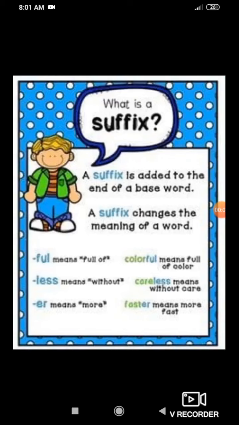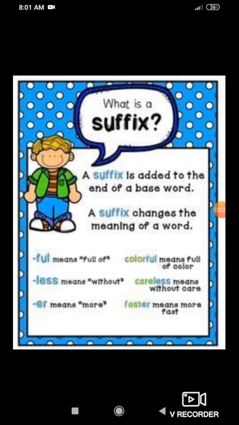The opposite of prefix is suffix. A suffix is added to the end of a base word. In simple words, prefixes are added before the word, whereas suffixes are added after the word.